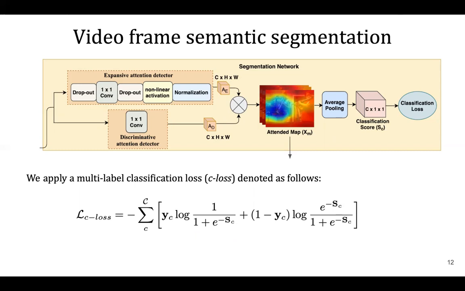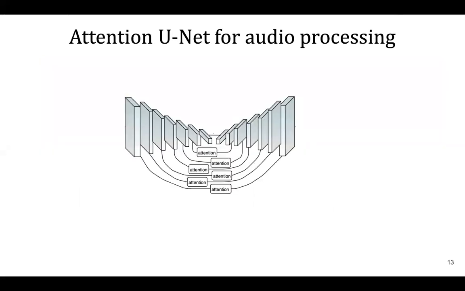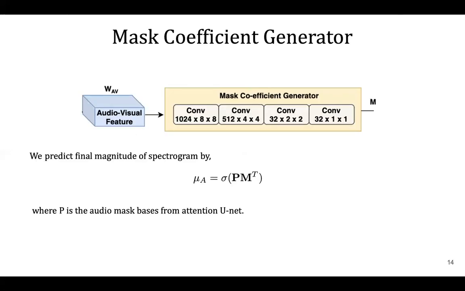We use attention unit to extract audio features from the log magnitude of a spectrogram. The final output of attention unit are audio mask bases using K channels. The goal of mask coefficient generator is to predict K mask coefficients. The mask coefficient generator consists of a series of convolution layers with nonlinear activations and batch normalization.